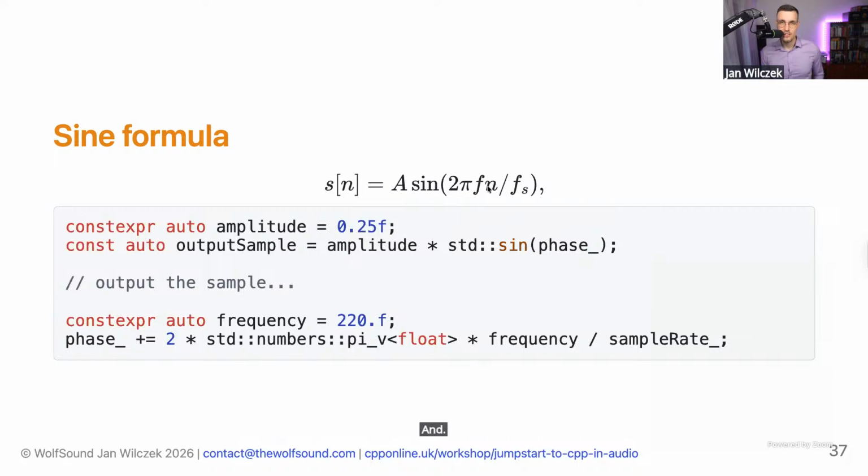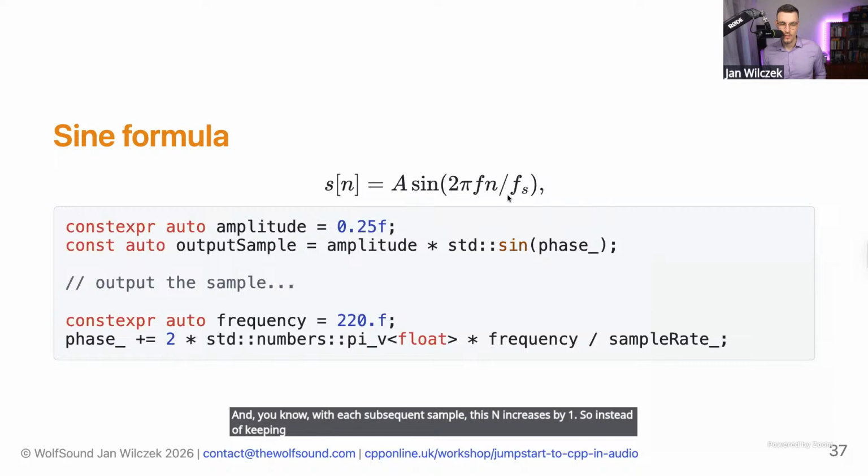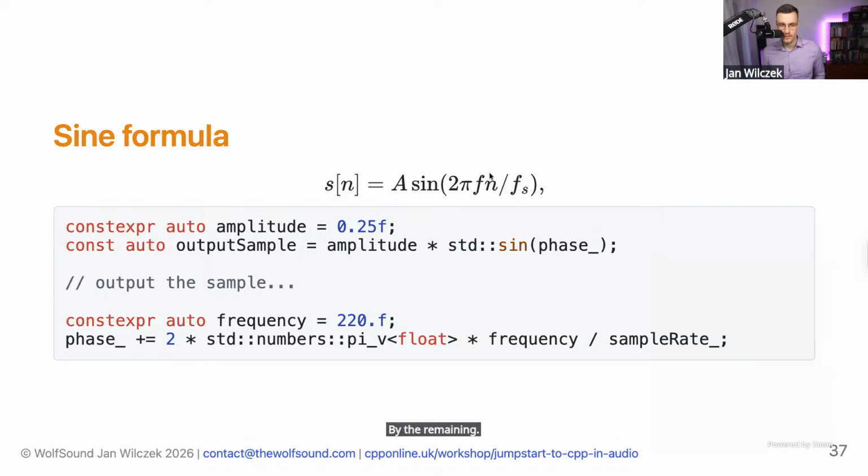And with each subsequent sample, this n increases by 1. So instead of keeping track of n, of the sample index, we can simply increment phase by the remaining multipliers of this argument. So we multiply by 2 times pi times the frequency divided by the sample rate. Okay, and here in the middle, we output the sample.